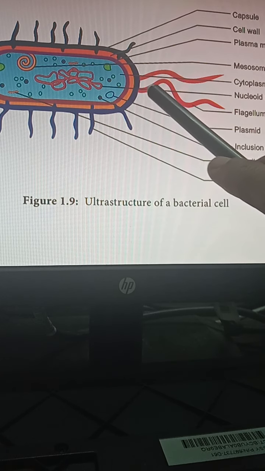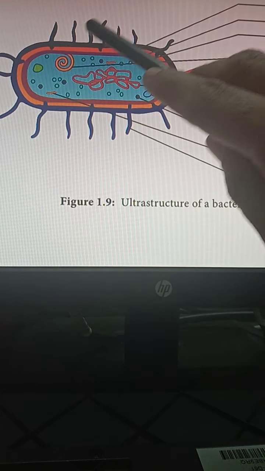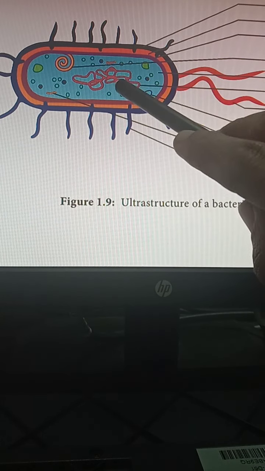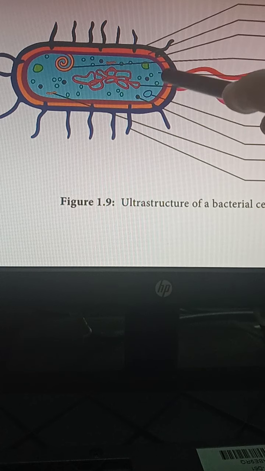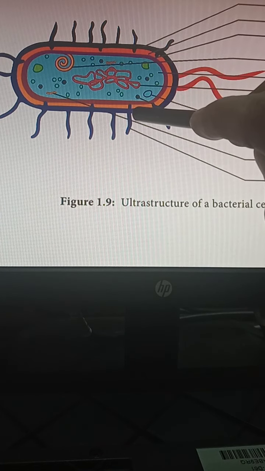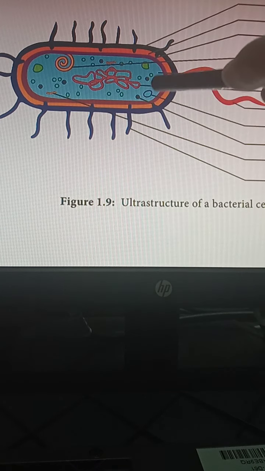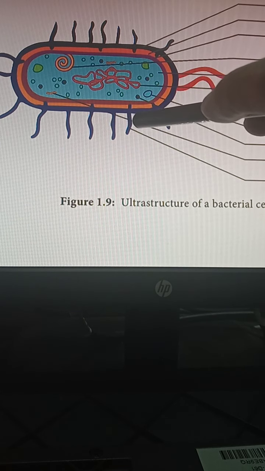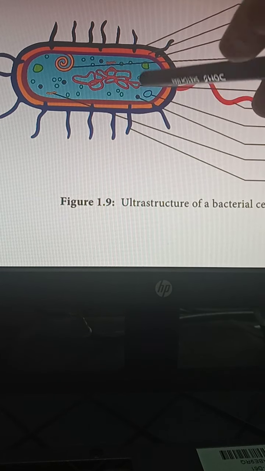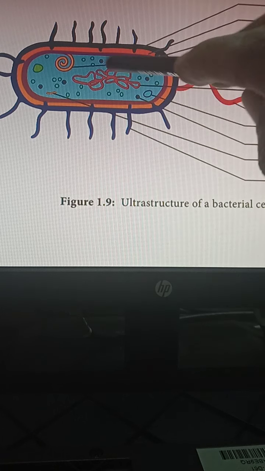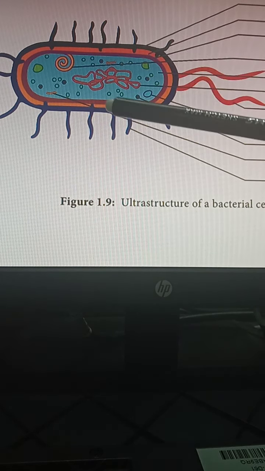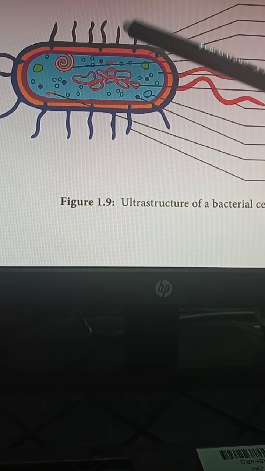So remember, bacteria may not always be like a tubular structure. They may be in a circular shape, they may be in a rod-like shape, or they may be in a spiral shape. They may exist in many other shapes that we'll discuss during the classification of bacteria. This is the structure of a typical bacteria. Don't carry the notion that bacteria is only a rod-like structure, but it can have many shapes. But if you have been asked for the structure of bacteria, you should explain it like this only.